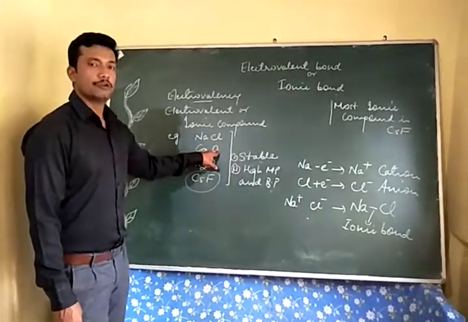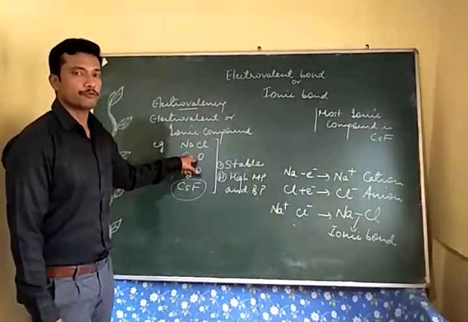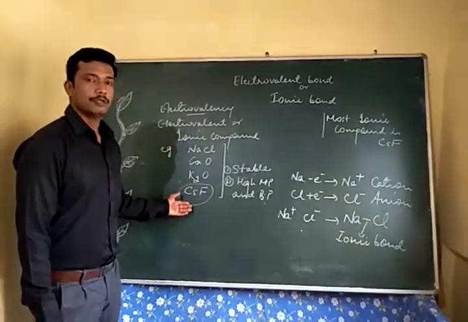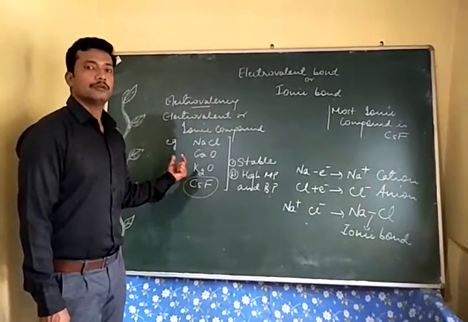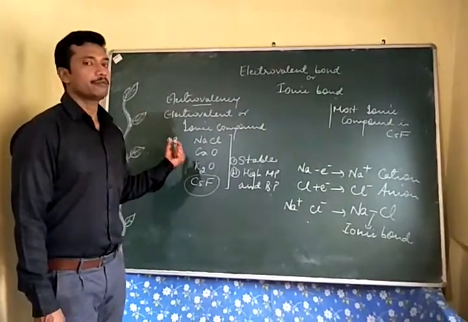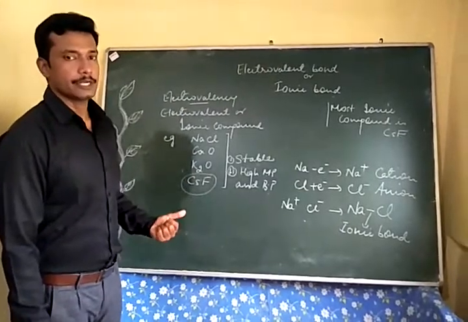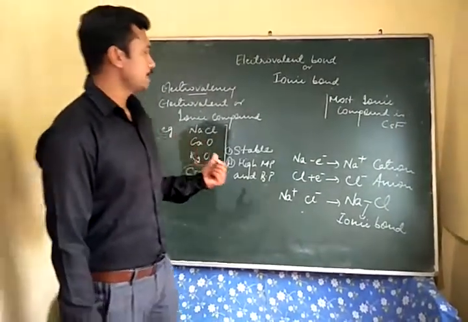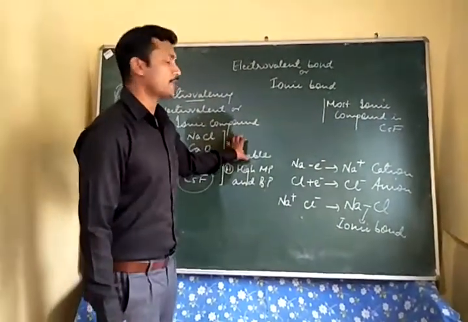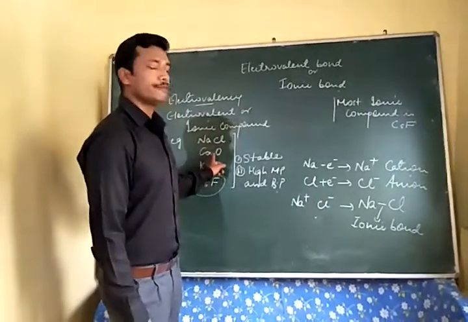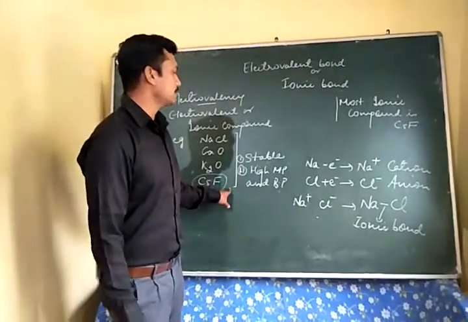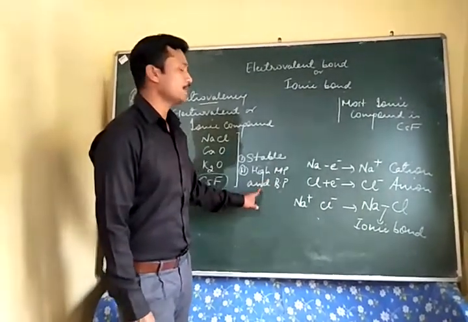Calcium and oxygen also have a very strong force of attraction, and so on. But cesium fluoride is the most ionic compound because it is strongest in nature. You can see here some nature of ionic compounds. It is highly stable, and because of the strong force of attraction, it has high melting and boiling point.